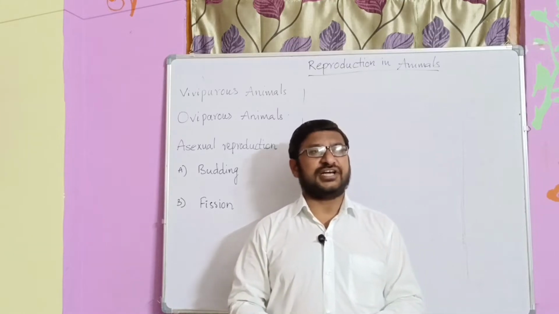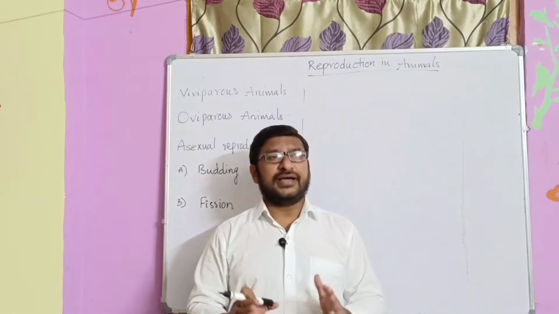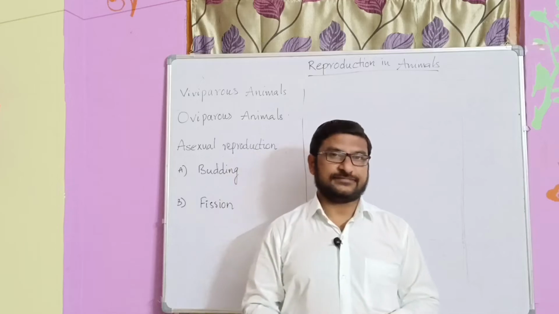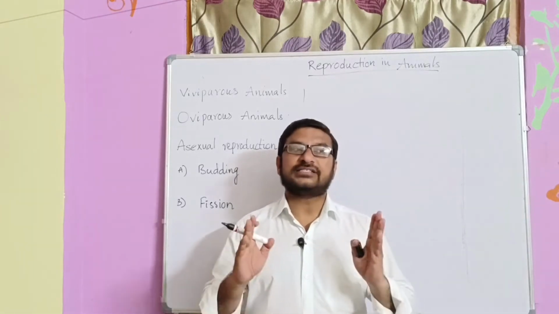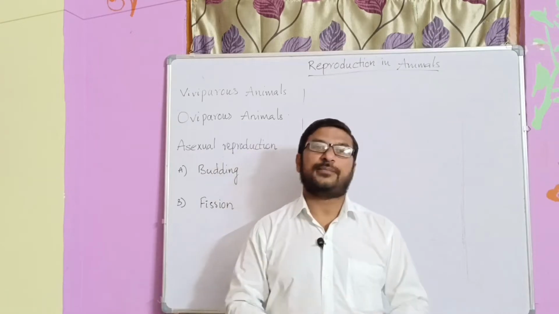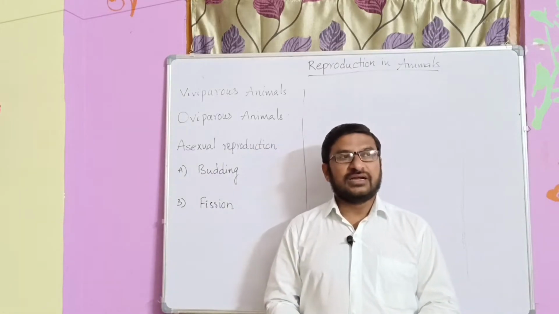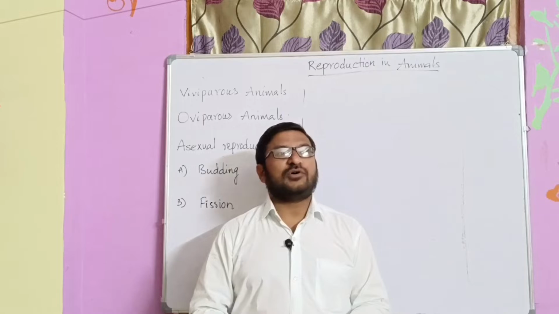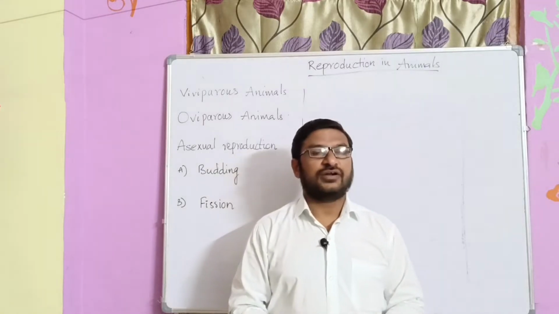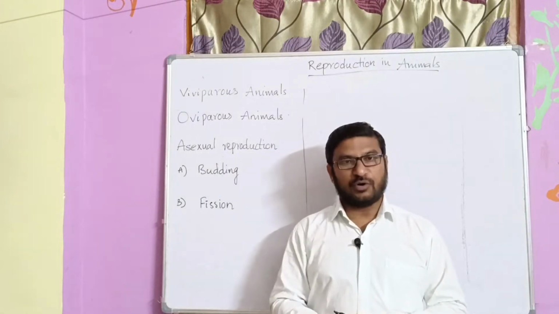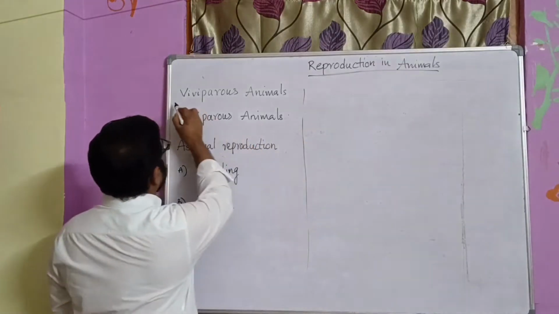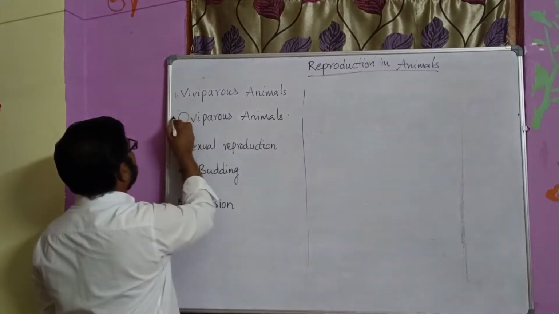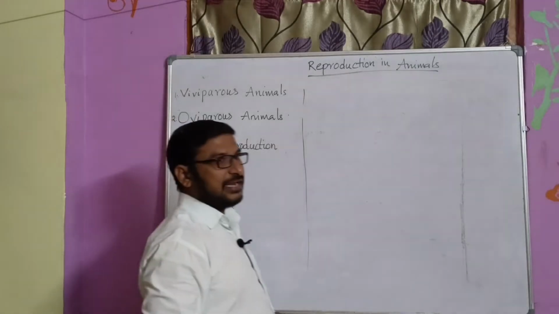Usually reproduction is of two kinds. One is asexual reproduction and the second one is sexual reproduction. Before discussing asexual reproduction, we have to learn two terms. One is viviparous animals and the second one is oviparous animals.